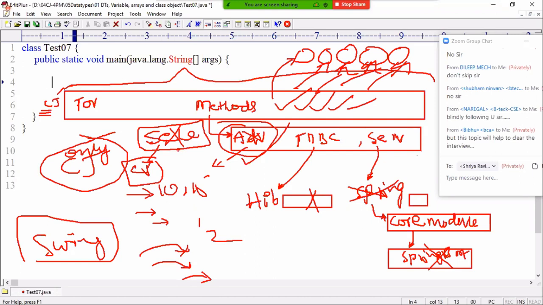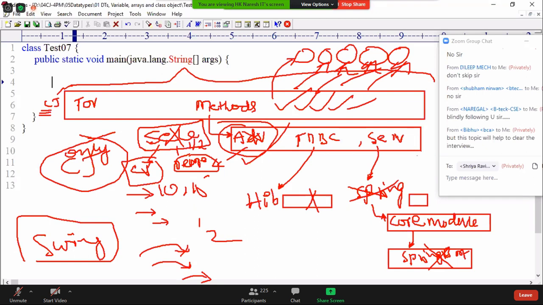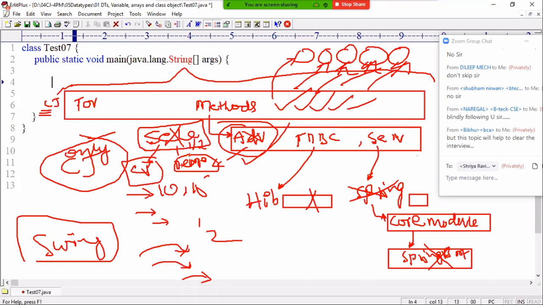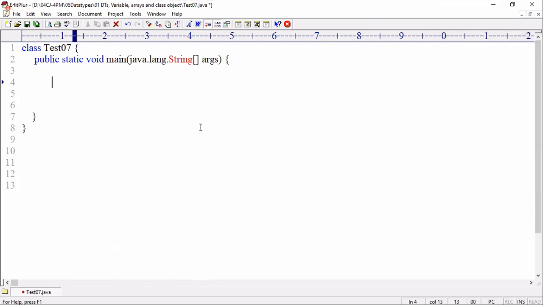They say, sir, only 1 or 2 Selenium questions came, completely core Java. Are you catching my point? Next, sir, I cracked a DevOps interview. How did you crack a DevOps interview? Sir, core Java is the base, questions are coming from core Java. The solid knowledge I'm giving on core Java will help you move to any technology-based interview. So believe me and follow me. I know which order I should cover everything. Just plainly follow me. Clear?